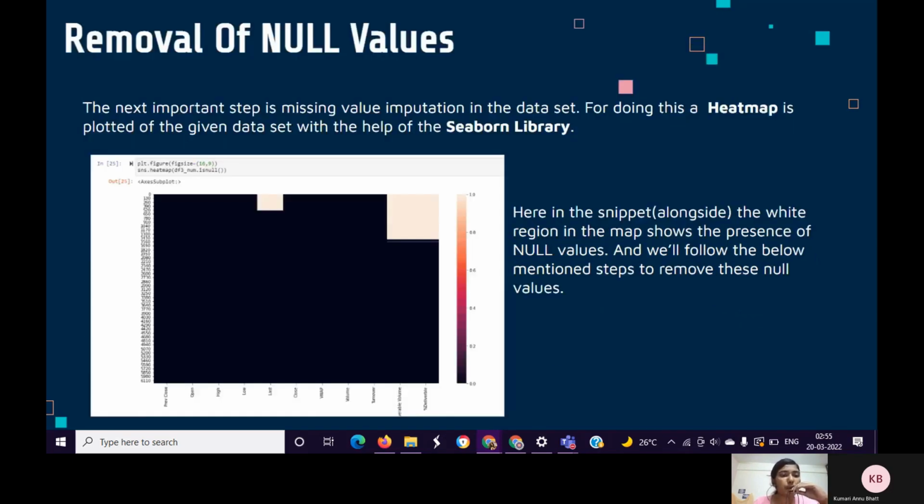A heat map has been plotted using the Seaborn library, and the white region in the heat map shows the columns where null values are present.